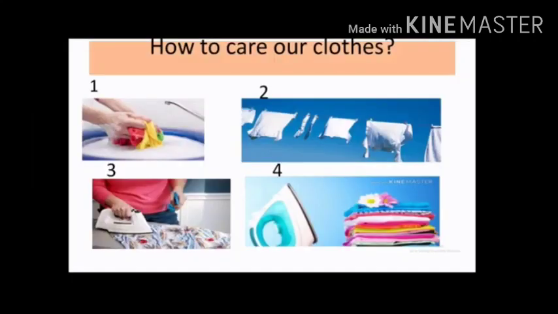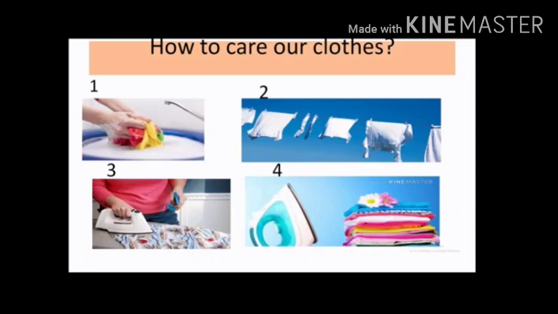Now, how can we take care of our clothes? For this, let us learn step by step. First one, as shown in this picture, the clothes should be washed well. Do you know why? To remove dirt and dust. Correct.